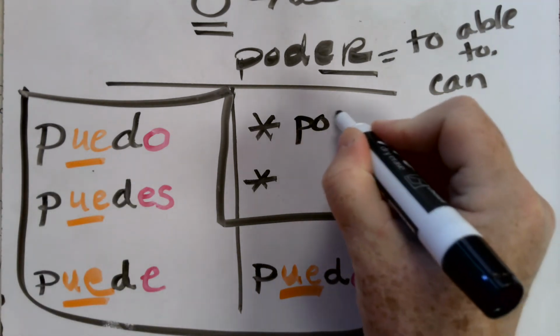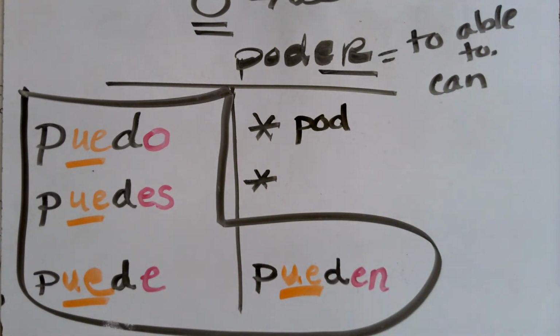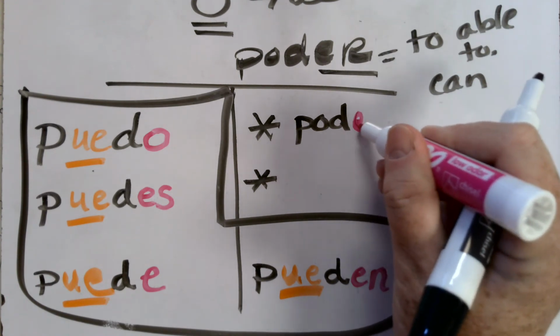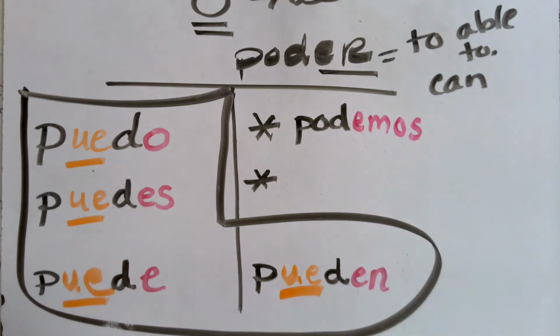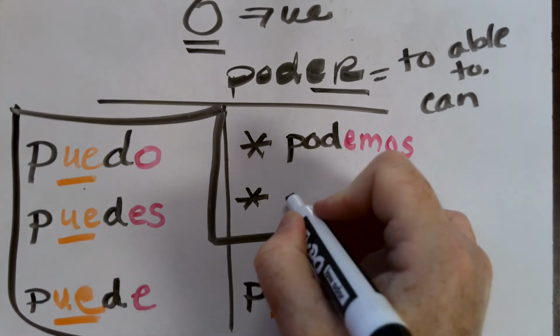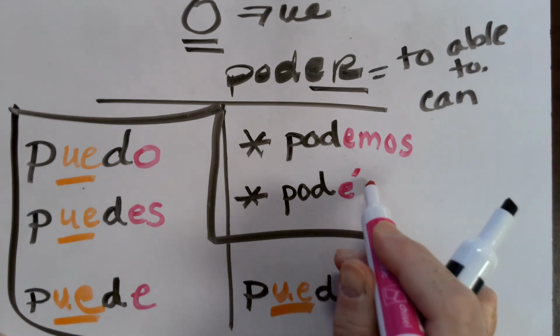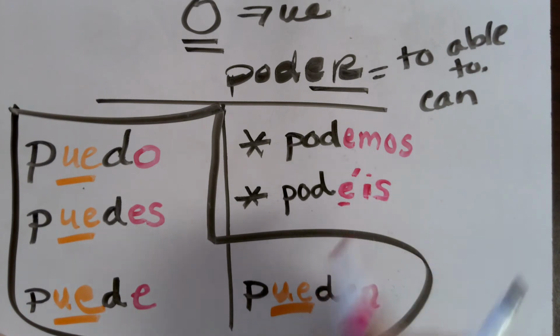I'll start with my stem to say that we can. I'm going to go with the ending for an ER verb in the nosotros form, and that will be nosotros podemos. For vosotros, I'm going to start with my stem. Again, since it's outside of the boot, I don't have to change my O to UE. And then my vosotros ending for an ER verb will be vosotros podéis. Since it's an ER verb, my accent goes over the E. And that's going to be the conjugations for poder.